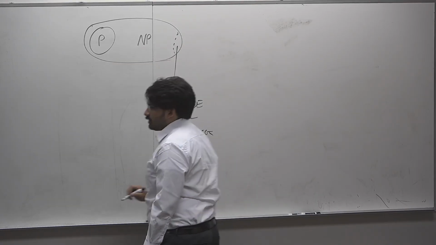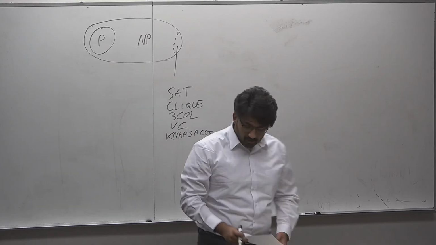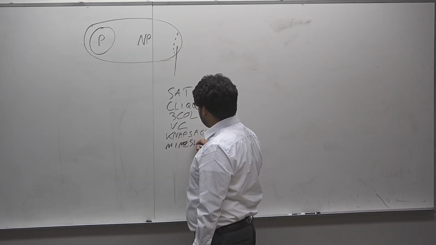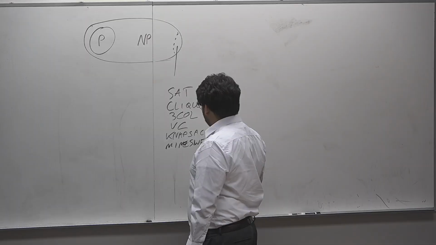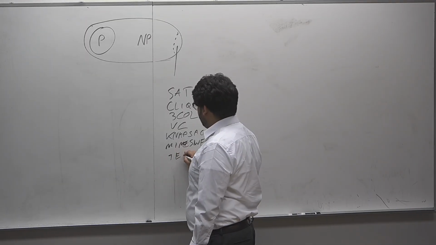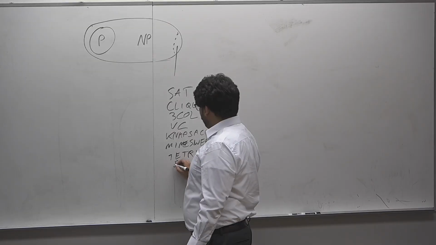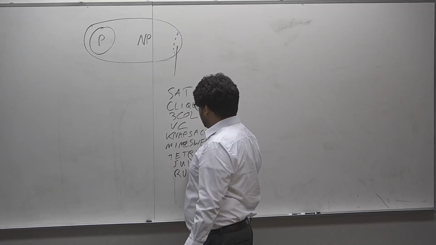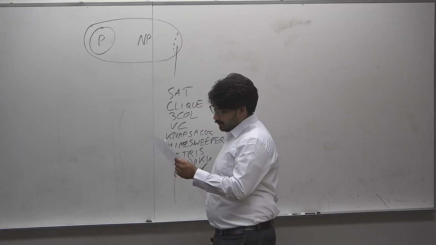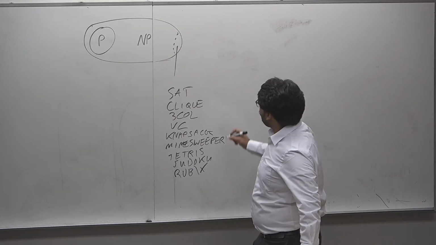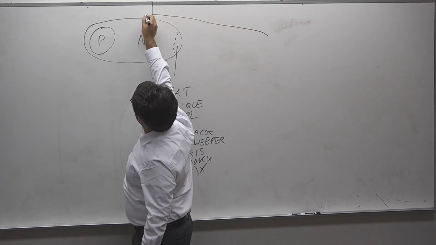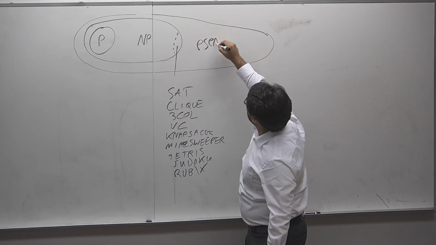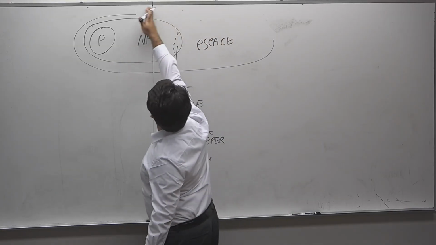But interesting to note is that several other puzzles are also NP complete. In certain formalizations, we have Minesweeper, some kinds of Tetris problems, Sudoku, Rubik's Cubes in some specialization are NP complete. But then we know by the previous 4 proofs we did that NP is contained in PSPACE. This is a terrible circle. This is PSPACE. Oh God, I'm ashamed of this.